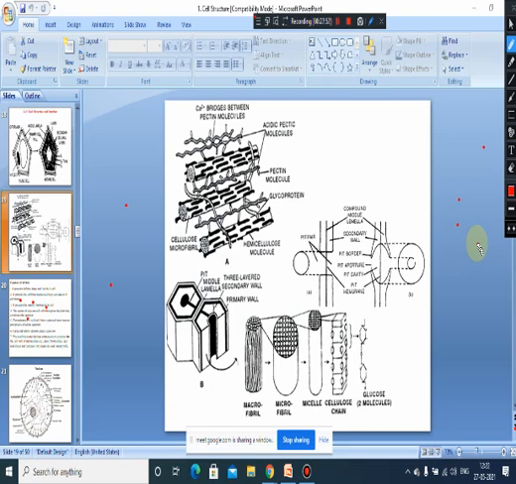Then we can see that adjacent cell walls throughout the plant body constitute the apoplast. You have studied in the fourth semester symplast and apoplast. Protoplasmic connections in the entire plant body through the plasmodesmata make a symplast.